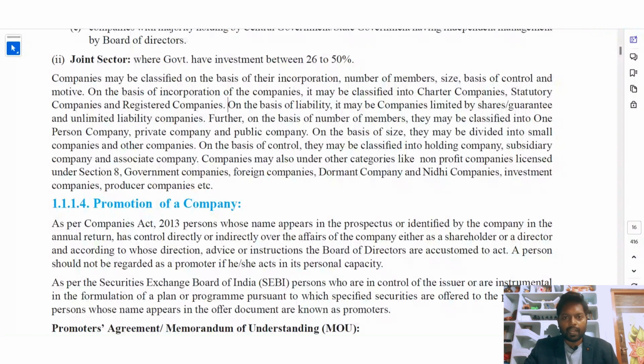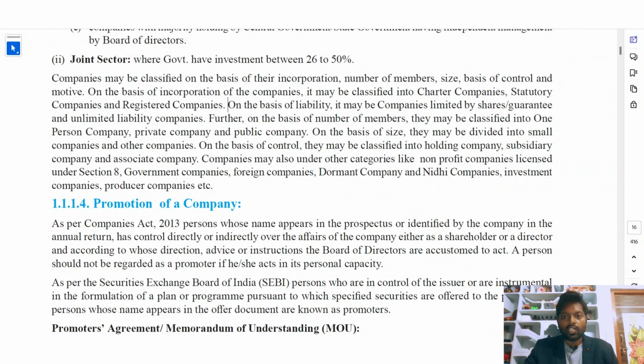Further, on the basis of number of members, they may be classified into one person company, private company, and public company. On the basis of size, they may be divided into small companies and other companies.